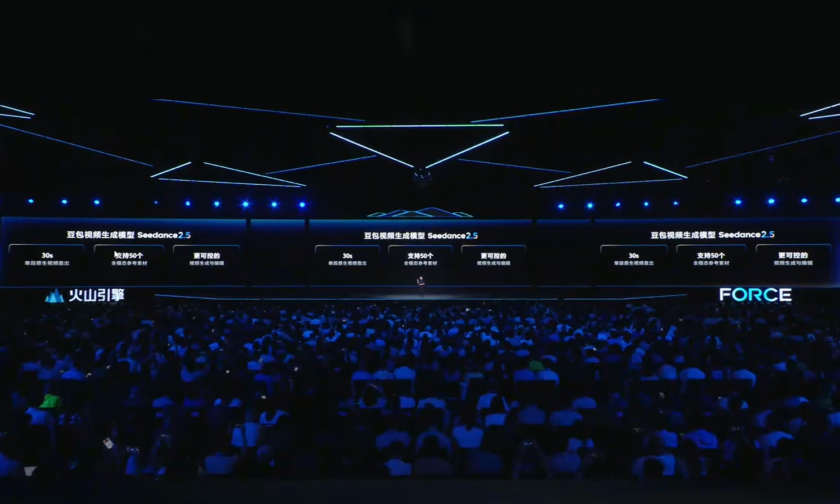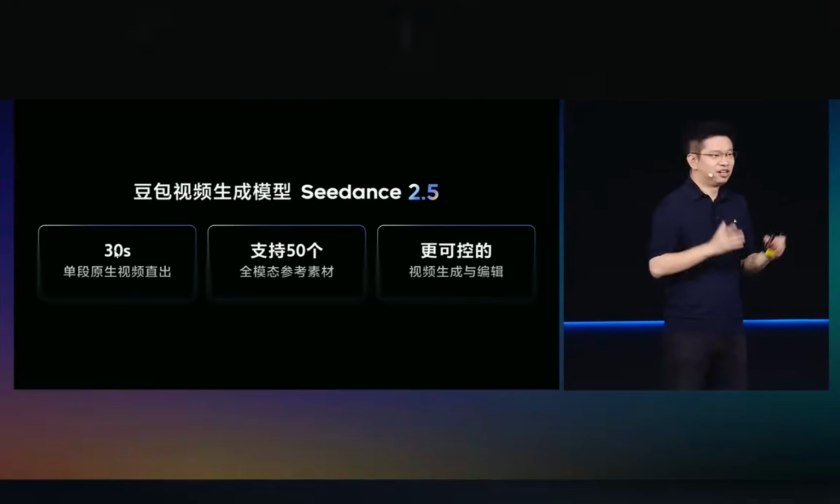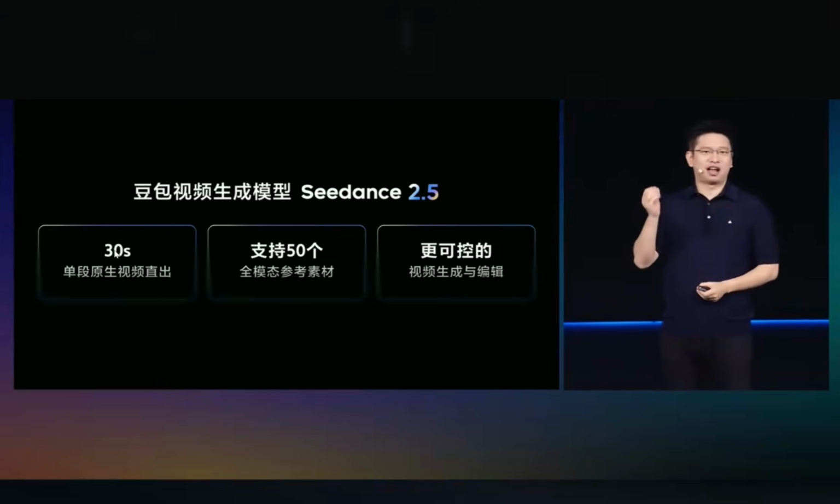First, the maximum single video generation length is up to 30 seconds, ranking first globally. Video creation supports the combined input of up to 50 all-modality assets. At the same time, it possesses more flexible and controllable video editing capabilities.